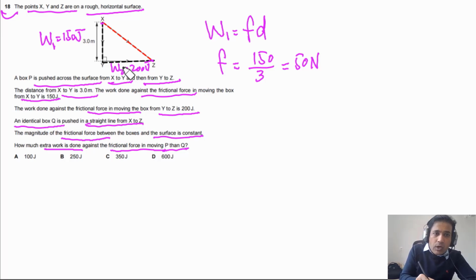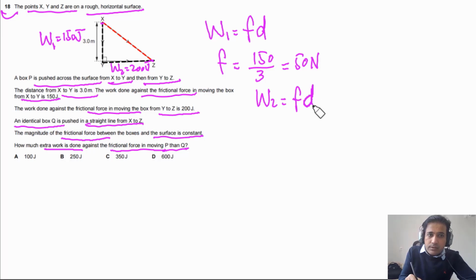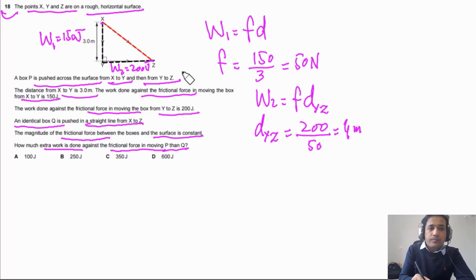Now from W2 we can find the distance. W2 is equal to F times d between Y and Z, so dYZ is equal to 200 divided by 50. So we will get 4 meters. This side is 4 meters and this side is 3 meters, so this side has to be 5 meters.